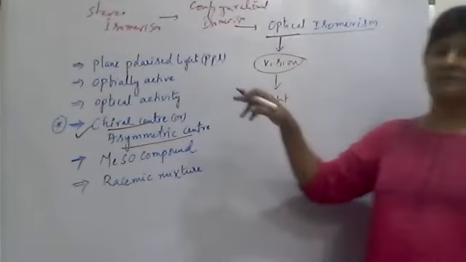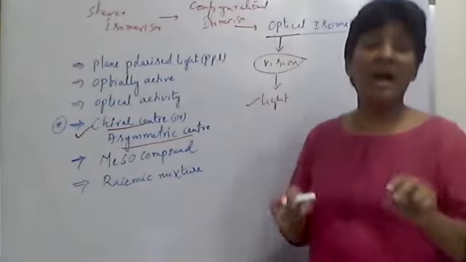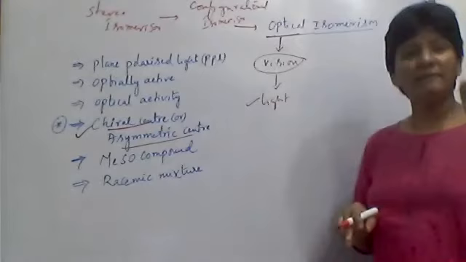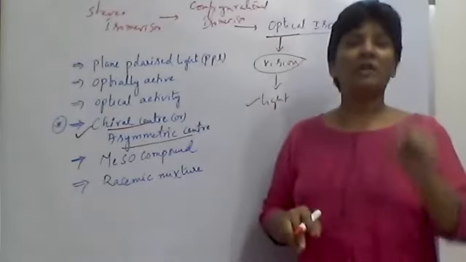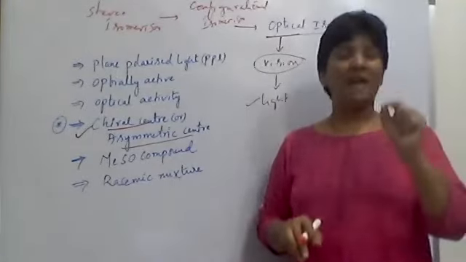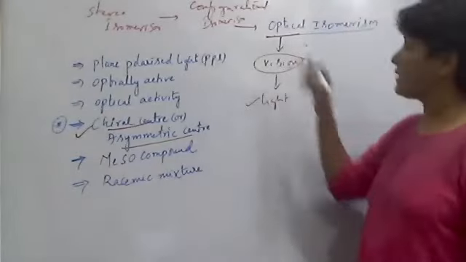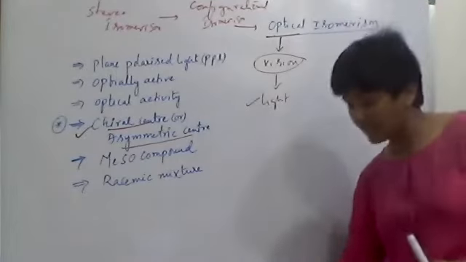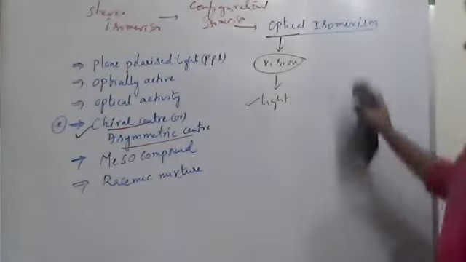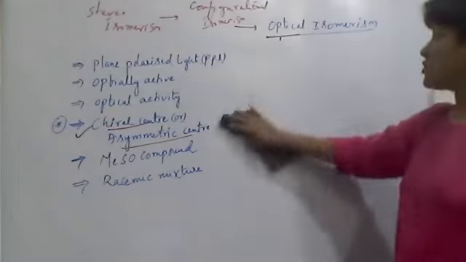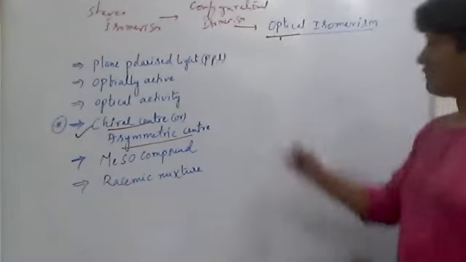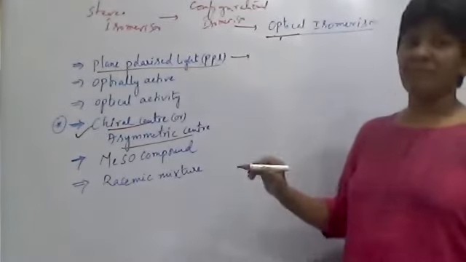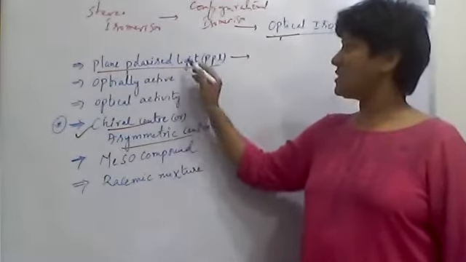Because of these different arrangements, a single molecule exists as two different isomers, and if they have an effect on light, they are called optical isomers. So we'll see what that light is. On what type of light do these optical isomers show their effect? The very first word is PPL. PPL means plane polarized light.